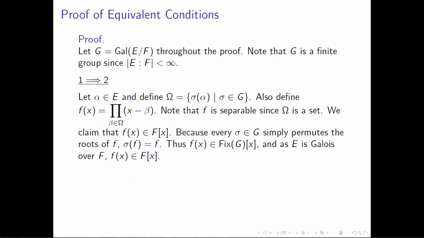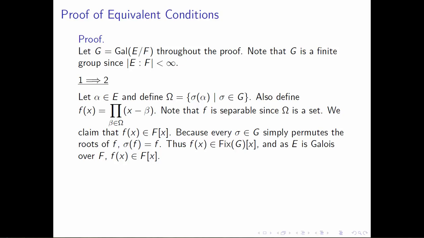Now let's get started on the proof of this theorem. Like we do for any of these equivalence proofs, let's prove 1 implies 2, 2 implies 3, and then we'll prove that 3 implies 1. Throughout this entire proof, let's write G for the Galois group of E over F. And what we want to note is that G is a finite group, since the degree of this field extension is finite. Now let's work on 1 implies 2.